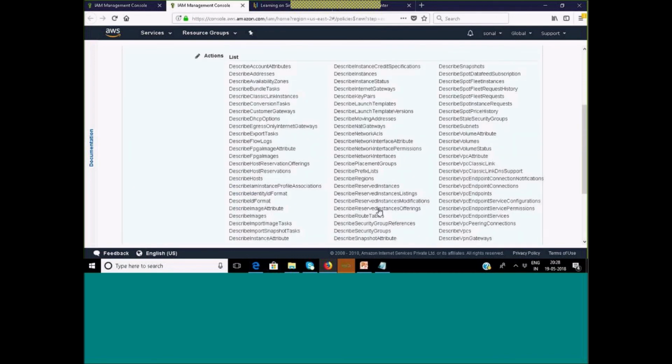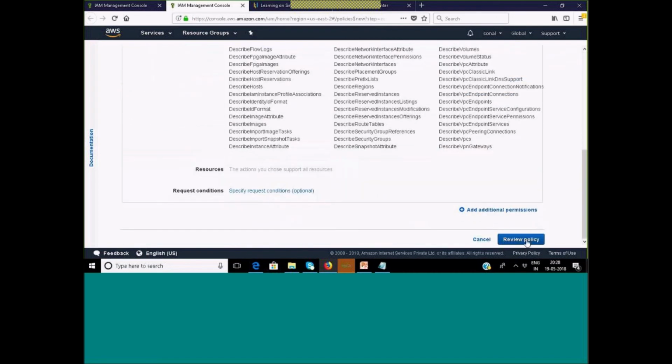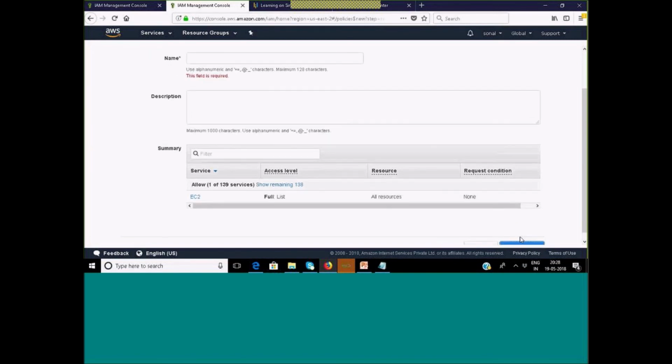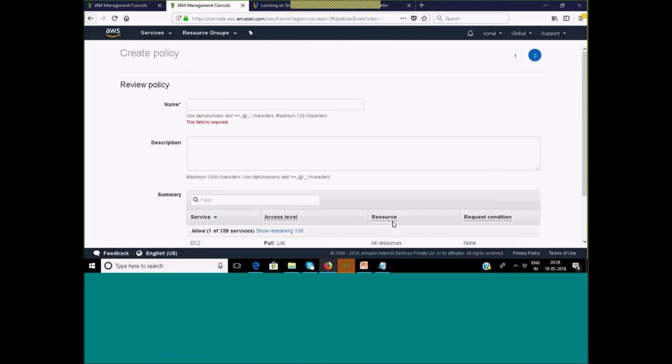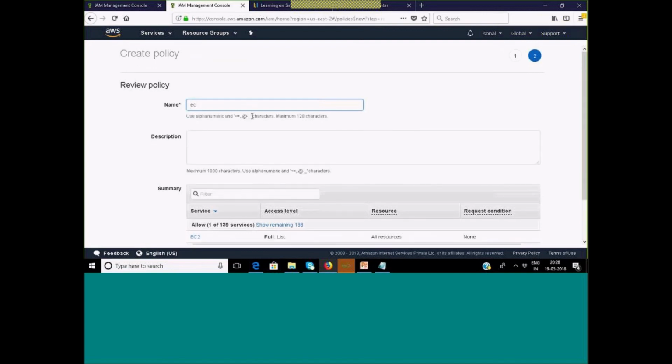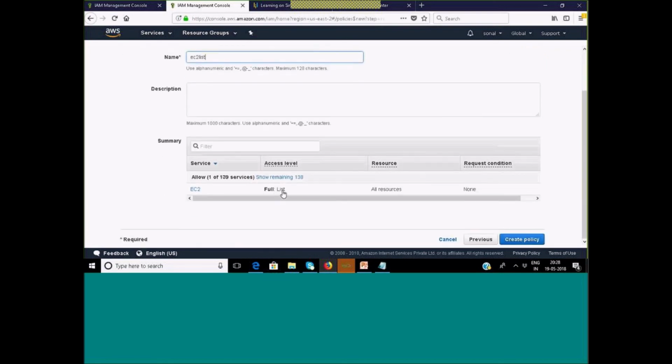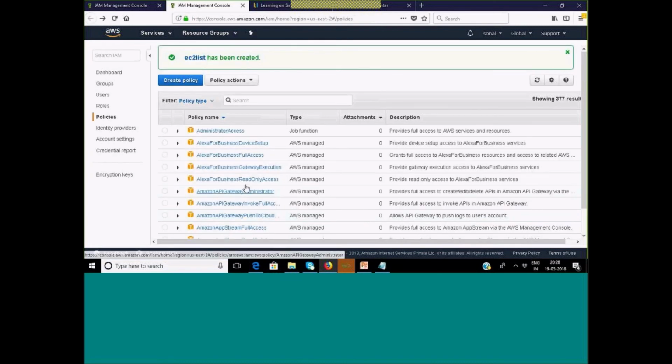Now I will just review the policy and create the policy. Okay, sorry, I just reviewed it. Now the name, I was wondering where I didn't give a name. So EC2 list, the name I'm giving is EC2 list. That's it. The policy with full list access, create policy. Now the policy has been created.